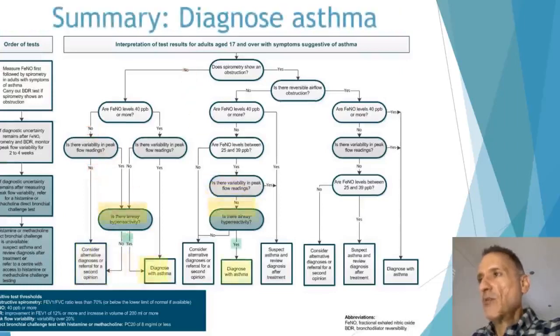Also, as a summary, we will confirm asthma if we get to the point of checking airway hyperreactivity and this is positive, or if there are two positive test results for asthma, for example, high nitric oxide levels and peak flow variability, or reversible airway obstruction with either high fractional exhaled nitric oxide levels or peak flow variability.